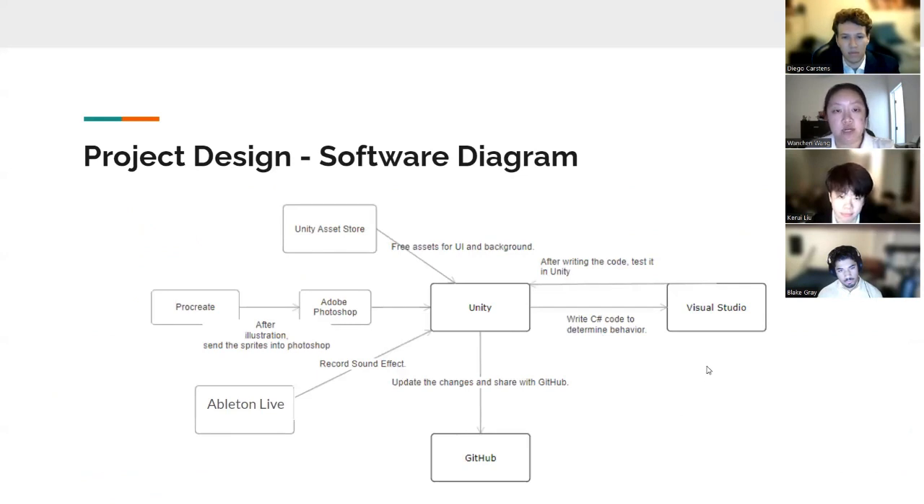This is our software diagram. We use Procreate and Adobe Photoshop for the illustration, and we also use Ableton Live for the sound effects. And everything ties up with Unity, which we are using, and we are coding with Visual Studio, and we are updating and sharing our changes in GitHub.